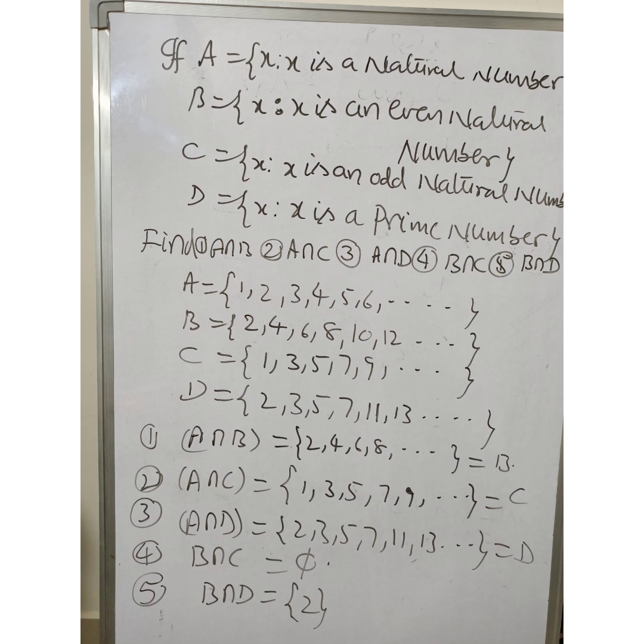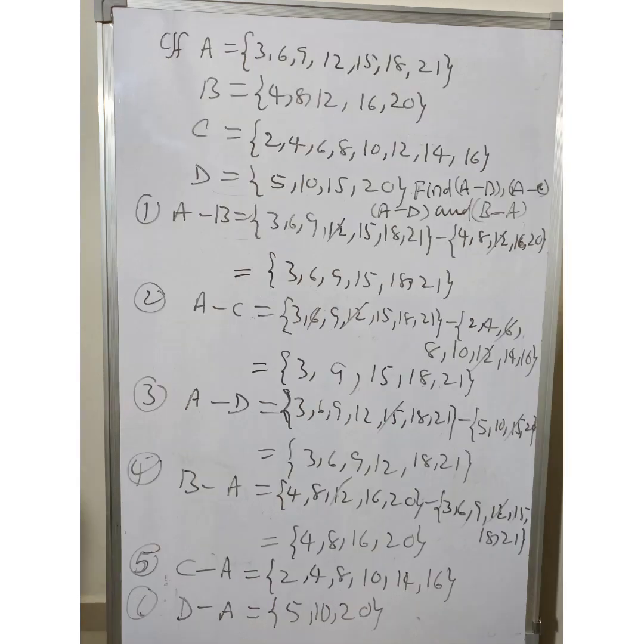Therefore we can conclude that intersection can be taken by considering the common elements between the two sets given. One more example, A is equal to {3, 6, 9, 12, 15, 18, 21}. B, C, D are as follows. Find A minus B, A minus C, A minus D, B minus A, C minus A and D minus A.